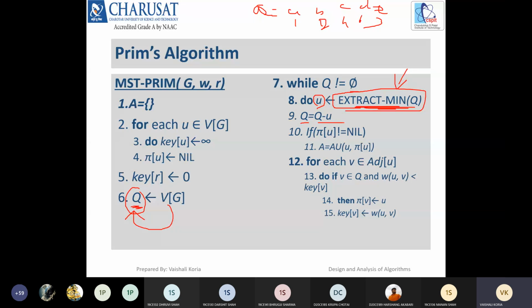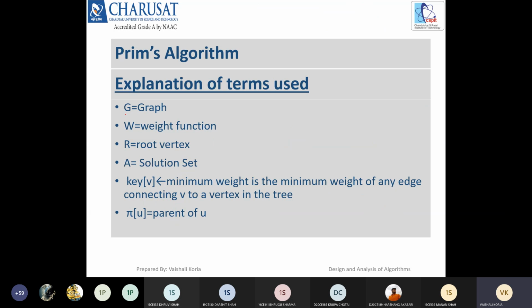It is processed. Okay, now આ બધું શું છે એ આપણે એક્ઝામ્પલથી જોઈએ. Okay, so these are the general terms that we need to understand first. Graph, weight function, root vertex, small r આપણે use કર્યું છે. A is a solution set. What is key? So it is the minimum weight of any edge connecting V to a vertex in the tree, બરાબર. એટલે વીને મારે કોઈ બી વર્ટેક્સ સાથે કનેક્ટ કરવી હોય તો એનું મિનિમમ વેઇટ, બરાબર. And this symbol is used for the parent.